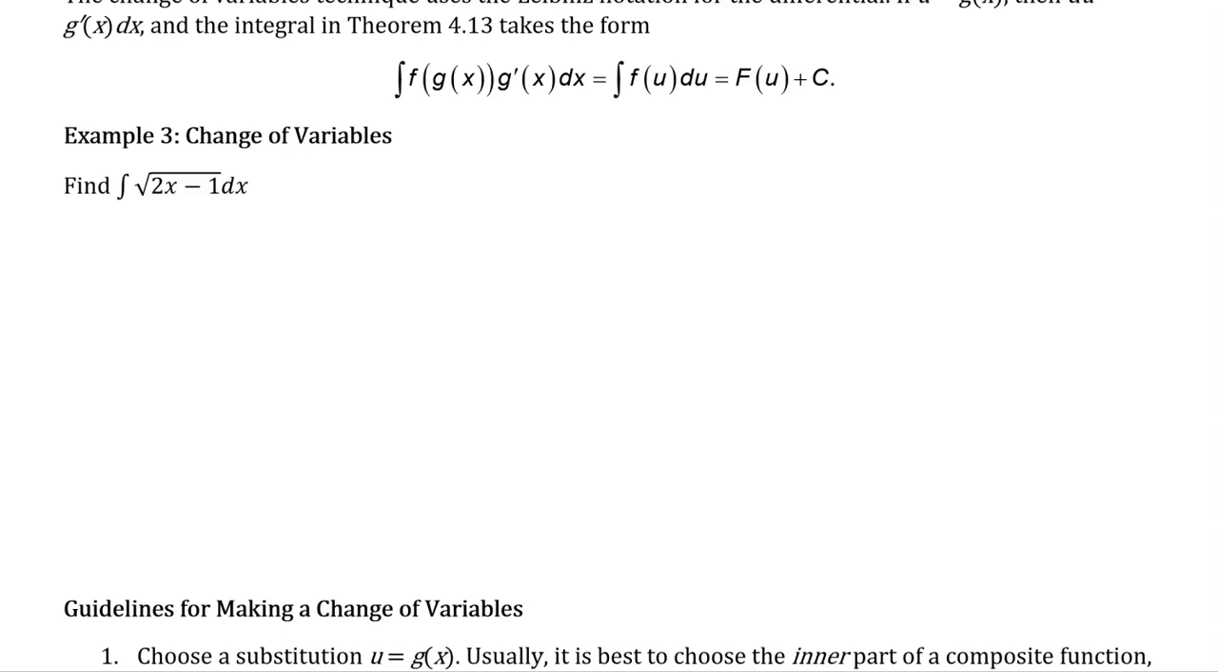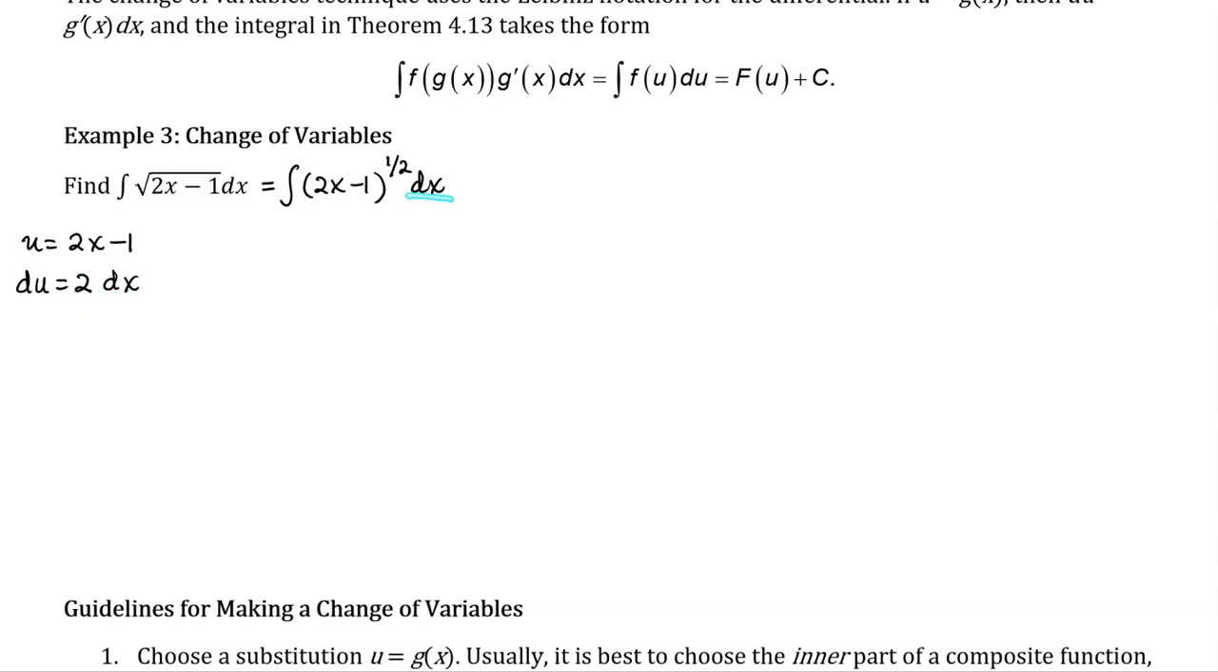Looking at this example here, there's really only one choice for u here. I'm going to choose u to be this 2x minus 1. I don't need to take the square root with it because the square root is simply just a 1/2 power. So when I let u equal 2x minus 1, the derivative of that is simply 2, and we add a dx at the end.